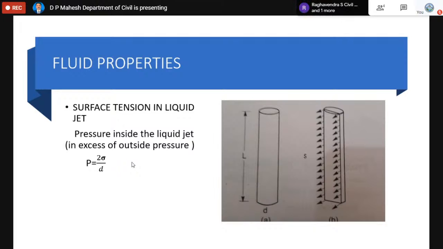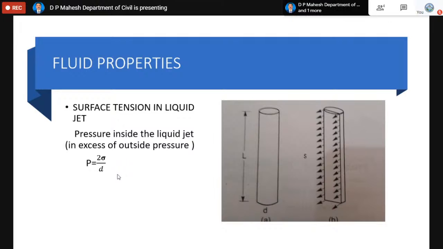So in a numerical problem we can calculate the diameter, we can calculate the surface tension, or anything. Sometimes, out of curiosity, they will ask you to find the pressure inside the droplet. Please remember that P is actually the pressure inside the droplet in excess of the outside.